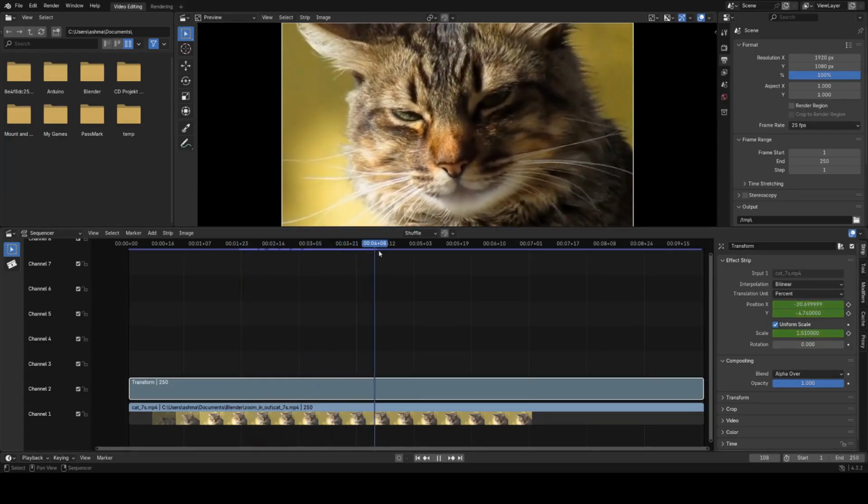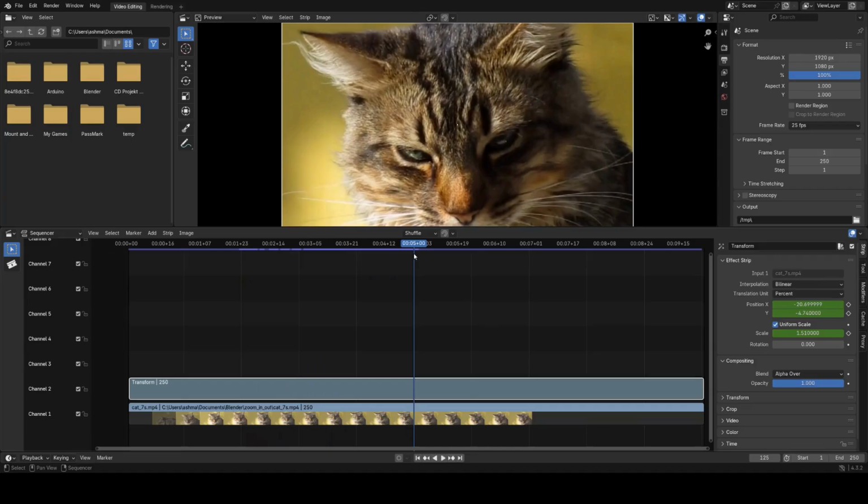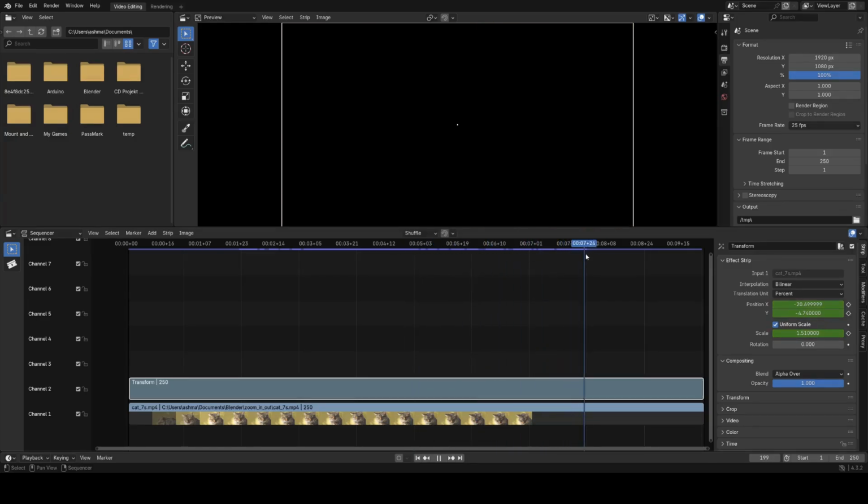Let us now select a frame until which the video would remain zoomed. And on another frame, we can zoom out by resetting position and scale to the initial values. Now let's play the video from the beginning and see the result.